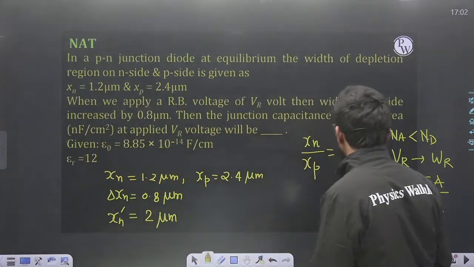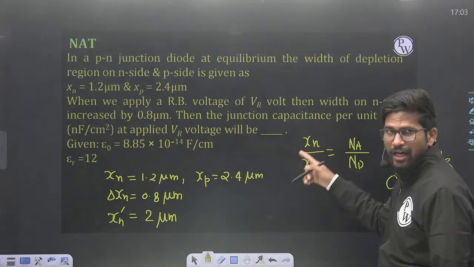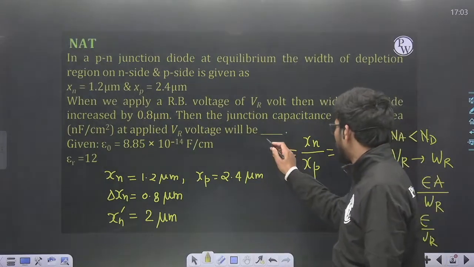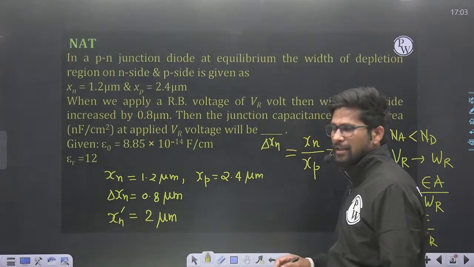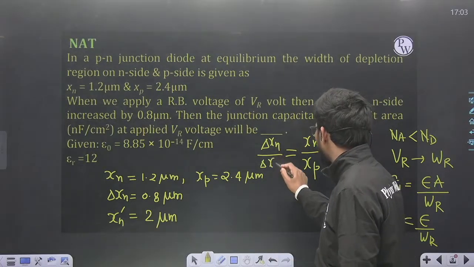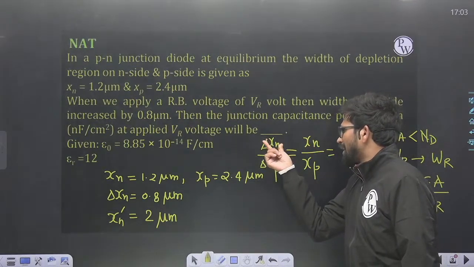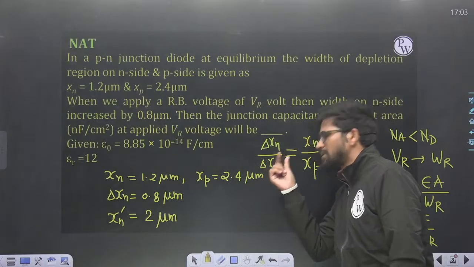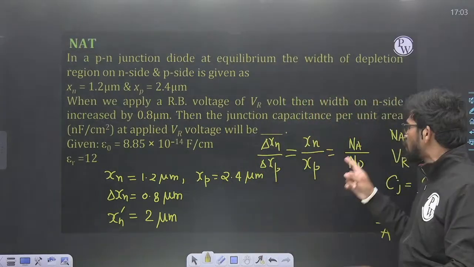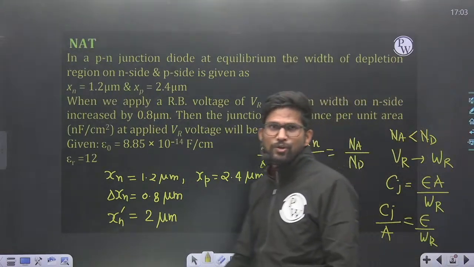Always remember Xn upon Xp, which is the equilibrium depletion region width on N side and P side. This ratio will always be maintained in case of increase in width on N side upon increase in width on P side. When you apply a reverse bias, the width increase on N side is delta Xn and on P side is delta Xp. Then delta Xn and delta Xp will also be in the same ratio. That depends on the doping concentration ratio.